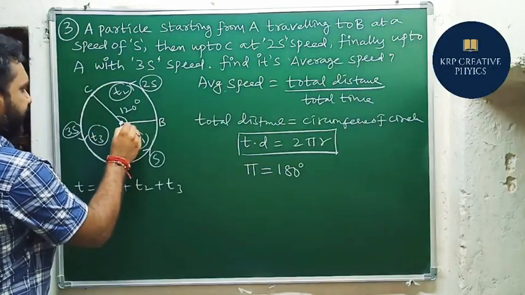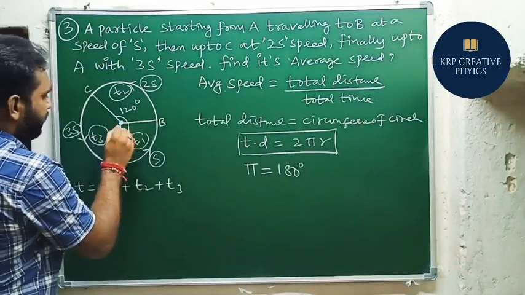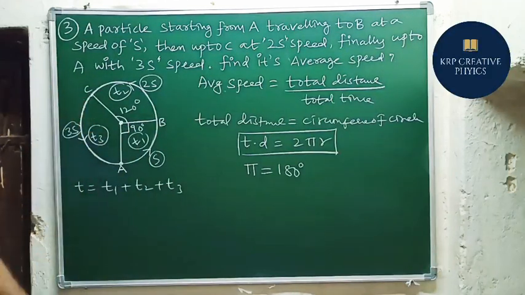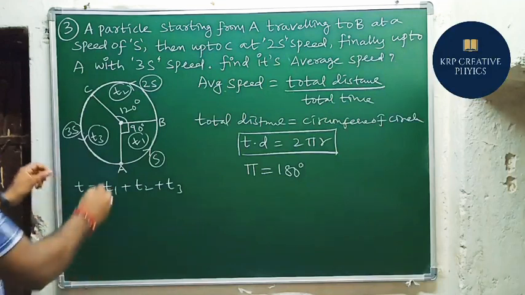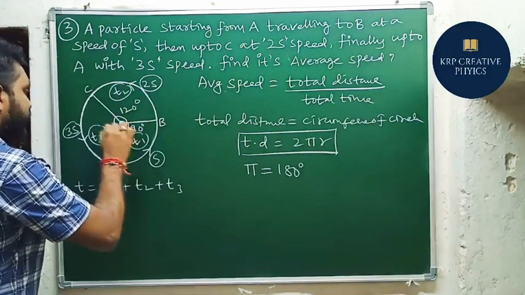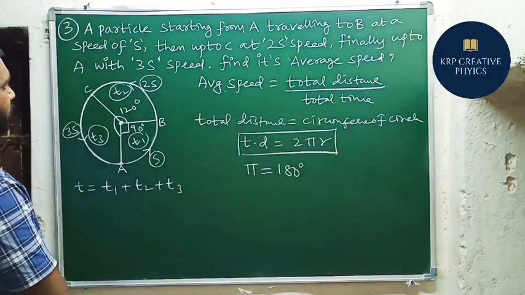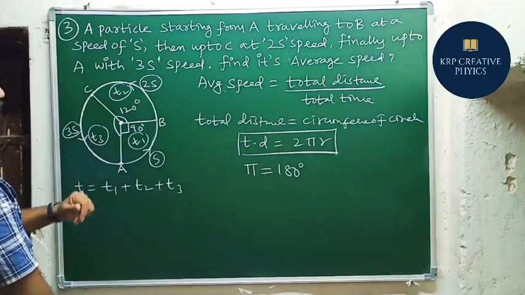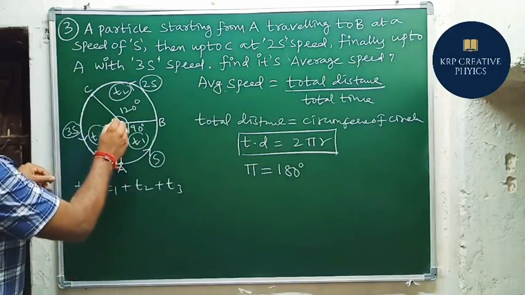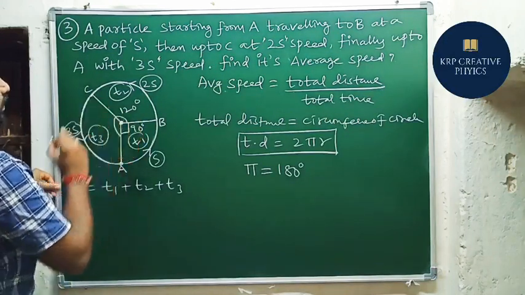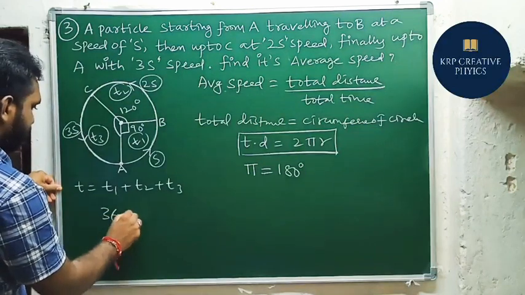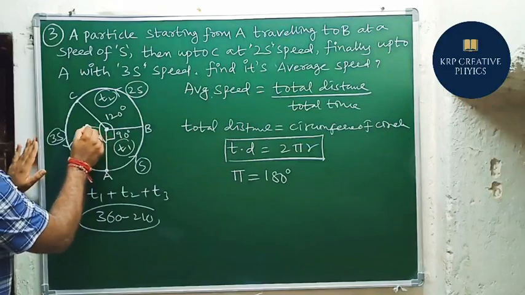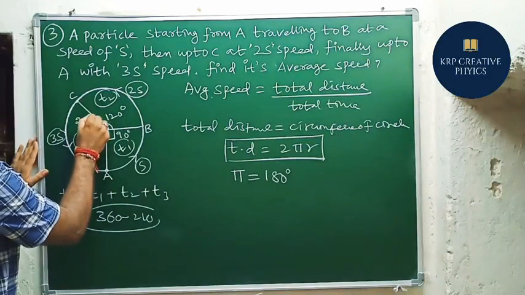This is a right angle triangle, you know that very well, so it is 90 degrees. The sum of the angles around the circle is 360 degrees. So what is the remaining angle? 90 plus 120 is 210. Then 360 minus 210 gives 250. This angle is 250.